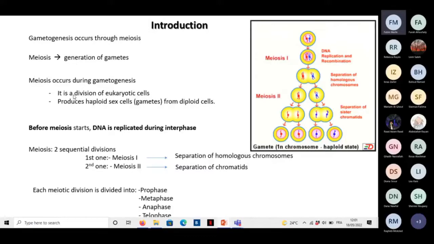And what is the result of the meiosis? We will have haploid gametes or haploid cells at the end. We will start from a diploid cell and we will end by having haploid cells. So the meiosis allows the production of haploid sex cells from diploid cells.